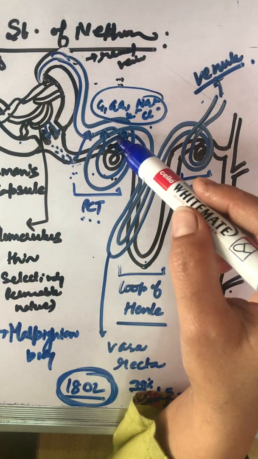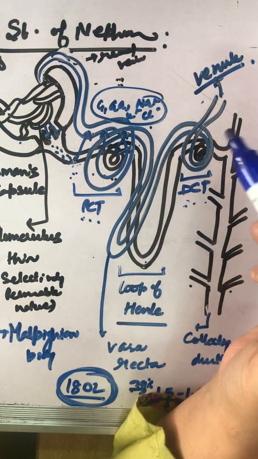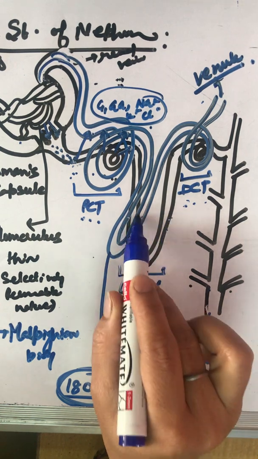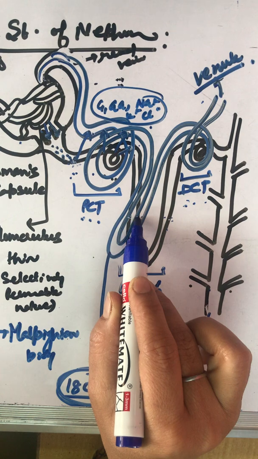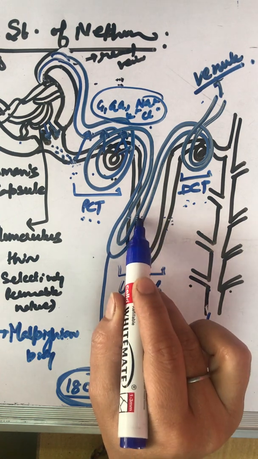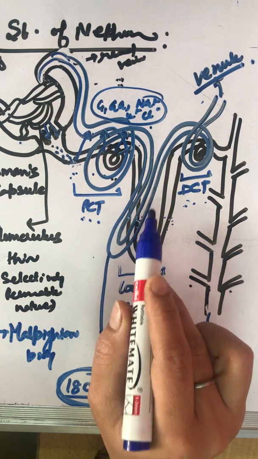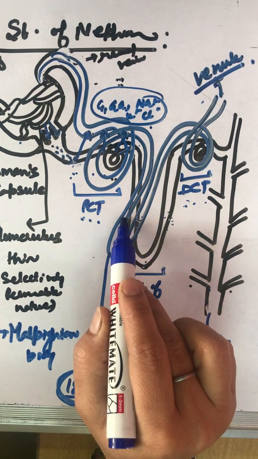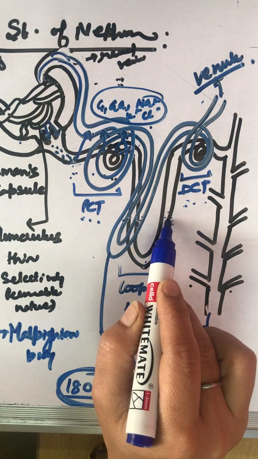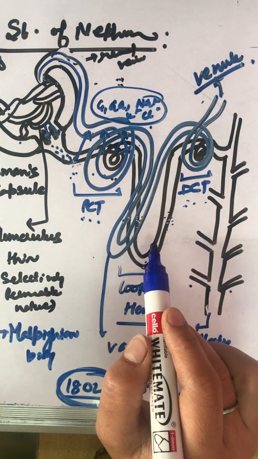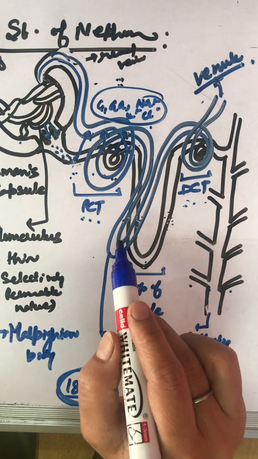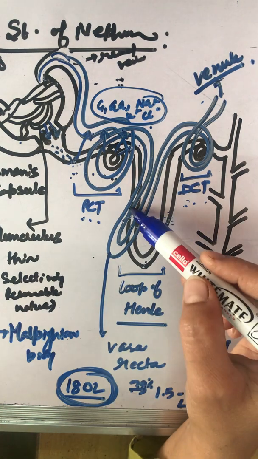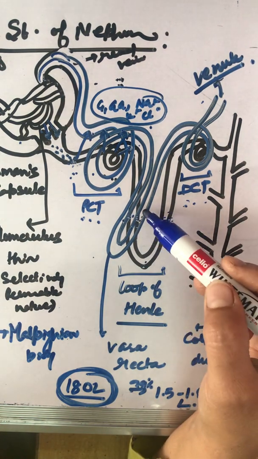Now, whenever the filtrate moves further, we say the adjoining tubules maintain the osmolarity by forming a counter current mechanism. It means one of the limbs becomes hypertonic and another becomes hypotonic. Means one becomes permeable to water and automatically does not allow any of the ions to move out, and the other becomes impermeable to water, which will only allow the ions to move out.